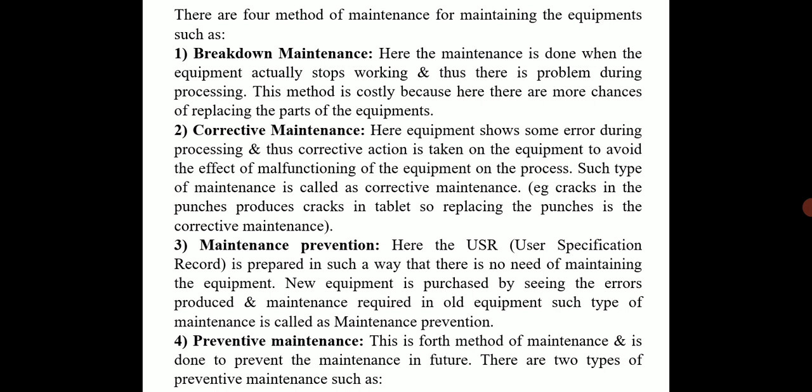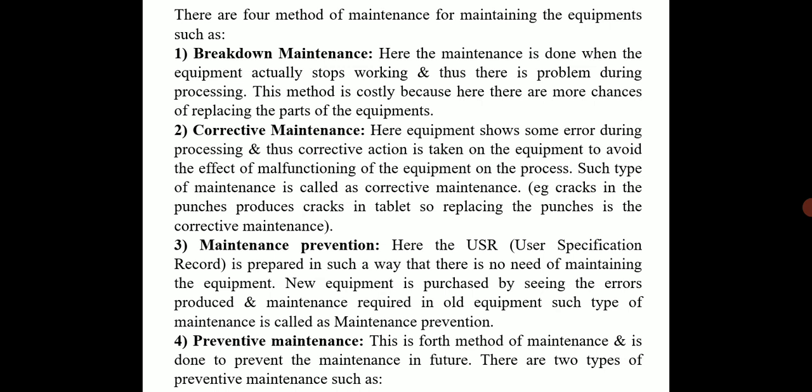Next is the maintenance prevention. Here a USR, that is a user specification record, is prepared, and accordingly the equipment is constructed and purchased, so that there is no need for further maintenance of that equipment. Such a kind of maintenance is called maintenance prevention.